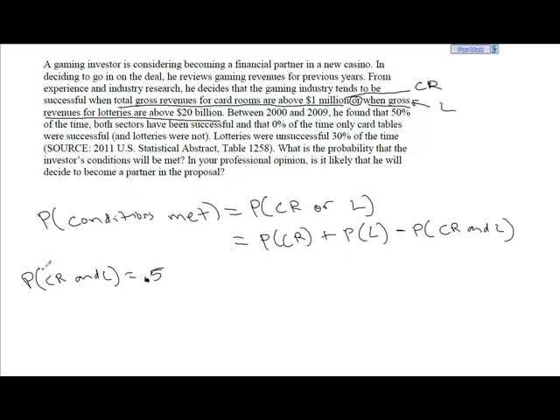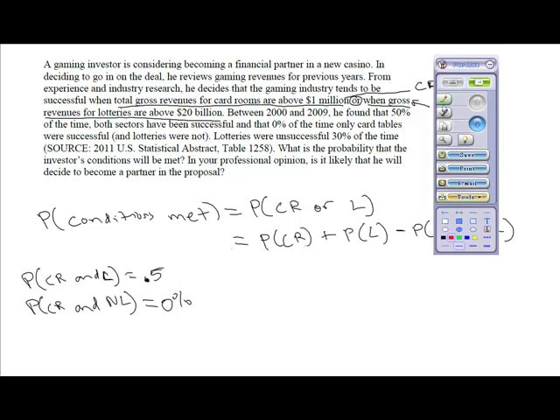And lotteries were not. So the probability that card rooms successful and lotteries not successful, so I'll abbreviate this as not lotteries, is equal to 0. Don't want to work in percentages and decimals, so I'll just write 0.